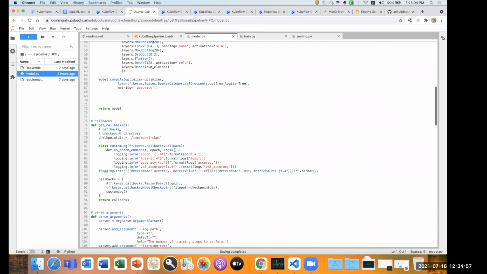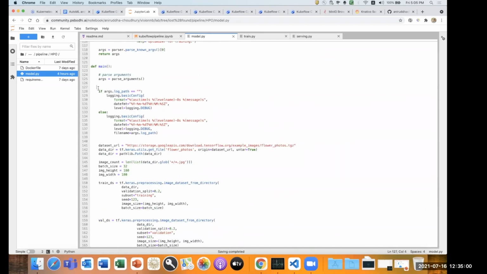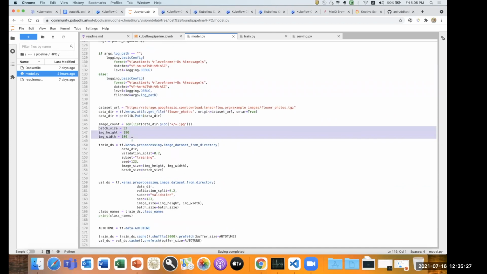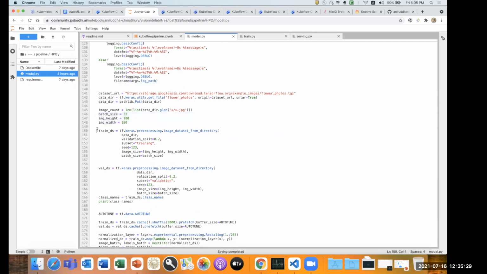So let's say these are the incoming logs of my Python model.py file. As I am not providing any log path, my Katib logs will be stored in stdout, the default path. I have my image path of the real-time data on which I have to train the model, and I took that model from the TensorFlow Keras libraries, where these predefined models are available. I was also predefining a few things like batch size, height, width, and so on. And then we have two training operators, for the training DS and the validation DS.